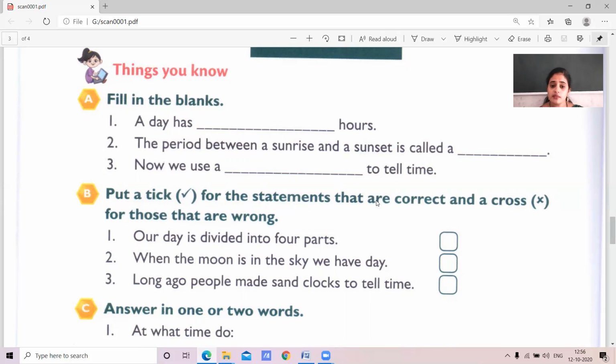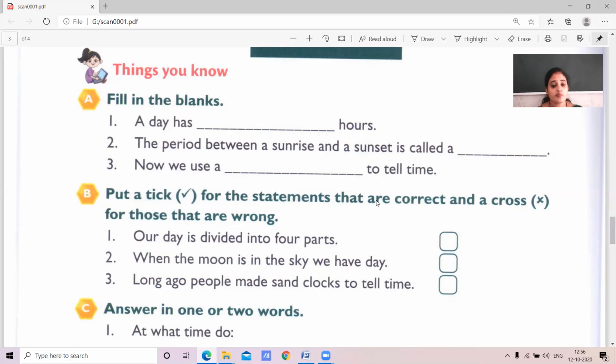When the moon is in the sky, we have day. When the moon is in the sky, it is night time. The moon is in the sky at night. So, the statement is not correct.